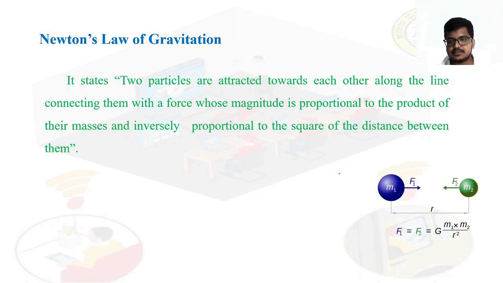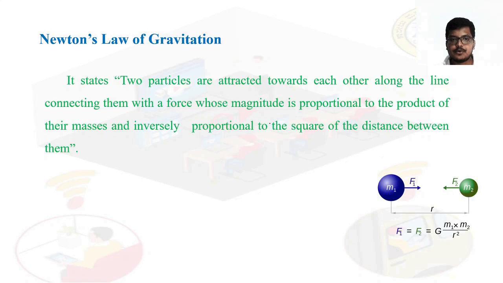See here, two particles are there. M1 is a particle, M2 is a particle. These two particles are attracted towards each other along the line connecting them with the force. Whatever the force exerted by M1, it is attracted by the F1 force, and M2 is attracted by the F2 force. The law of attraction is there in between the two particles.